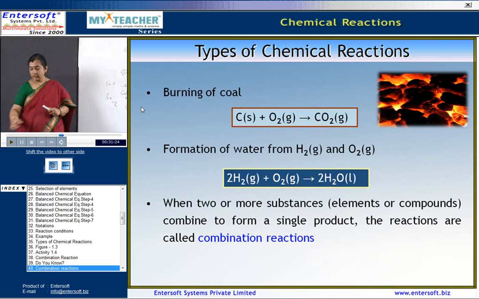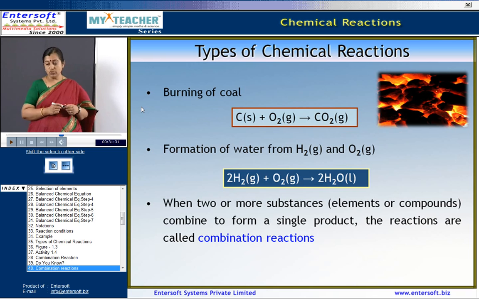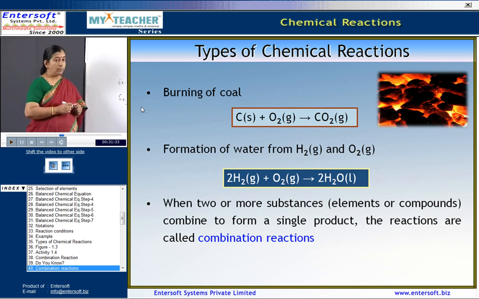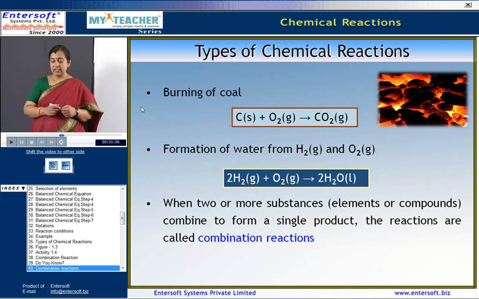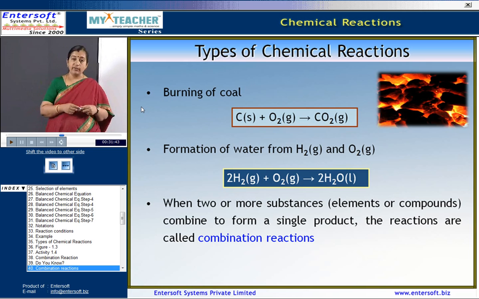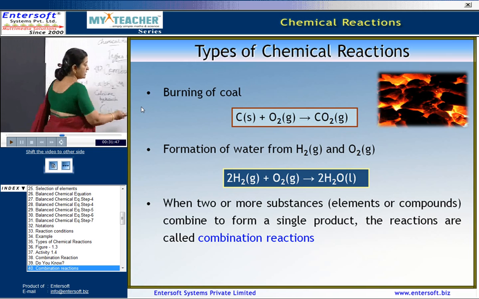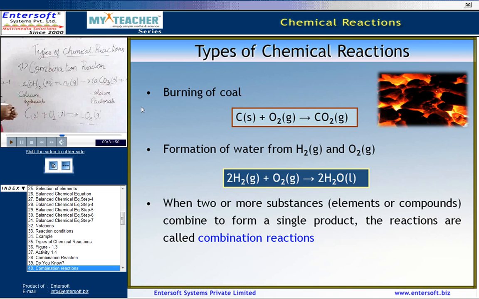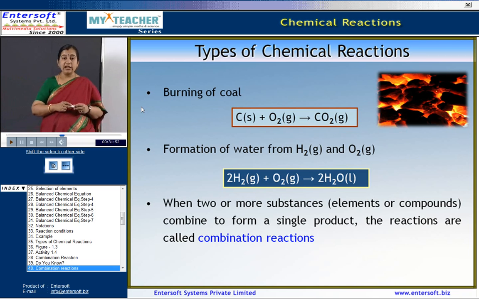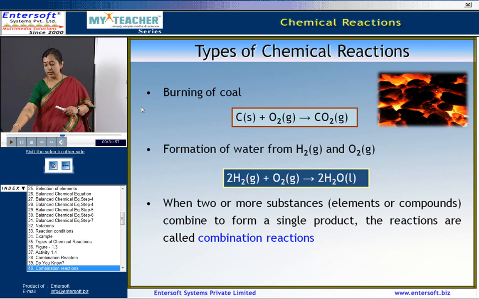Now, coming to another example, formation of water from hydrogen gas. H2, that is hydrogen gas, plus oxygen gives rise to water. So, when two or more substances, which could be elements or compounds, combine together to give rise to a single product, then the reaction is called a combination reaction.